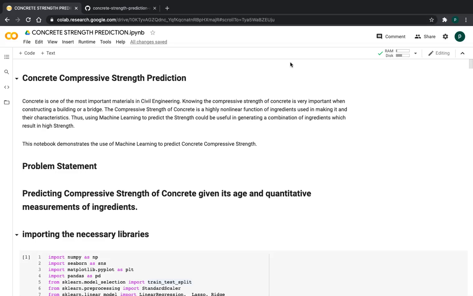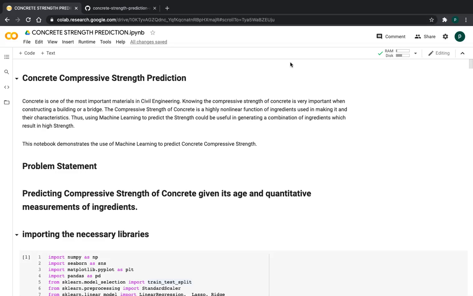Concrete is a highly nonlinear function, as I said, because there are different ingredients used in making concrete. So I am predicting the strength. If I change the values of the ingredients, then what will be the strength?